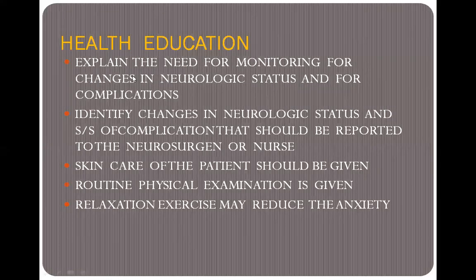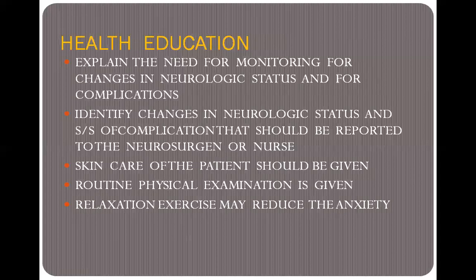Then, what health education should be given to the patient who is having the problem of Bell's palsy? So, first is explain the need for monitoring for changes in neurological status and for complications. We have to instruct the patient or their family members to monitor any neurological status changes, or any complications. When the patient has any neurological status changes, or any further complication develops, they have to inform the doctor as soon as possible.